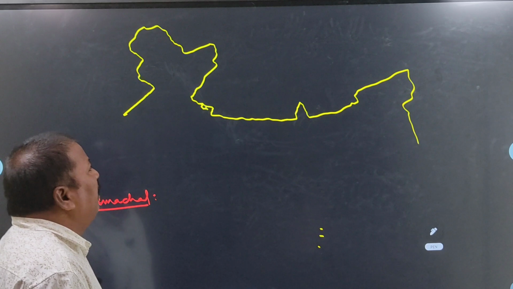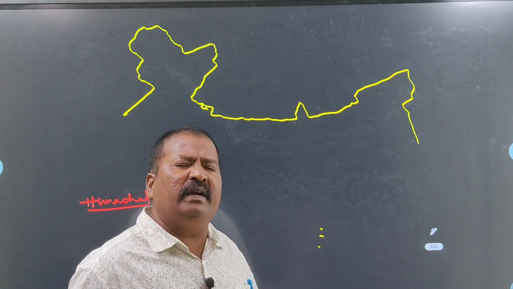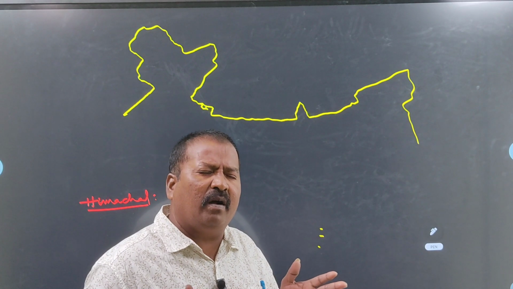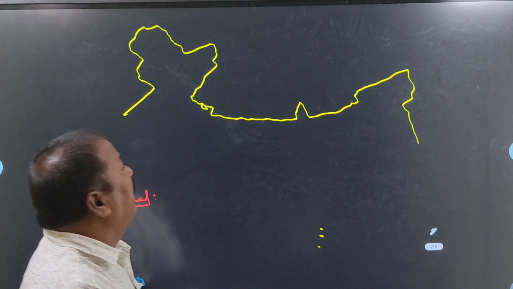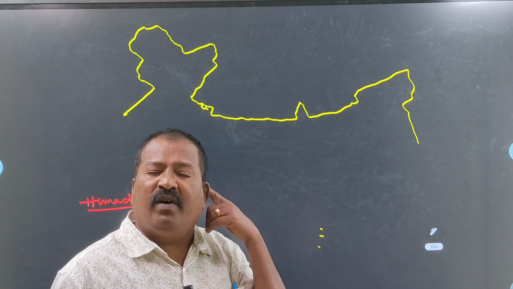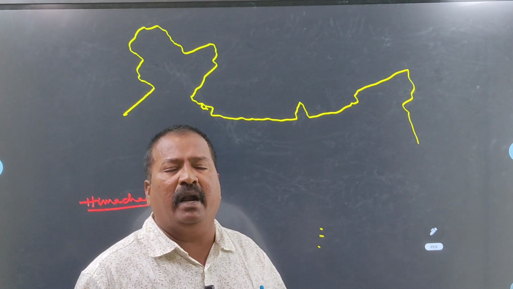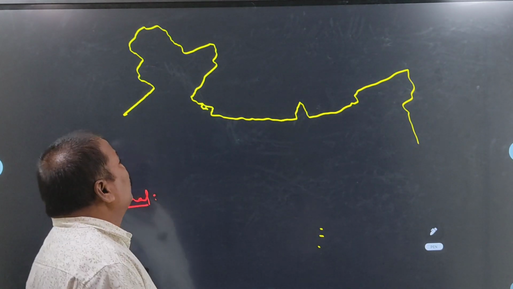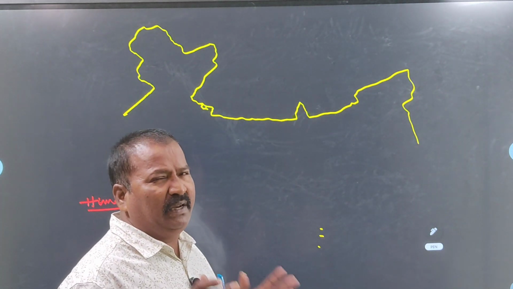In the same way, the Middle Himalayan area has a number of the longest mountain ranges. It is covered with evergreen forest and coniferous forest. So what are the main important mountain ranges in the Middle Himalayas?